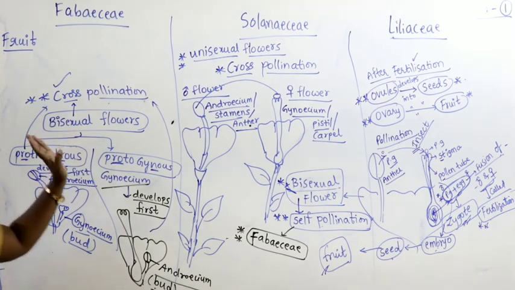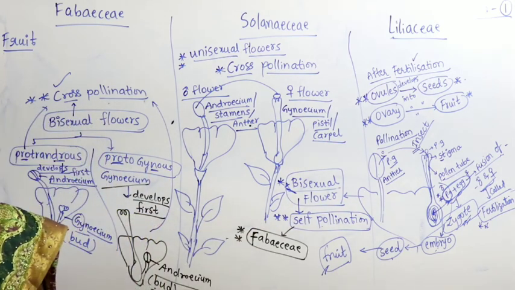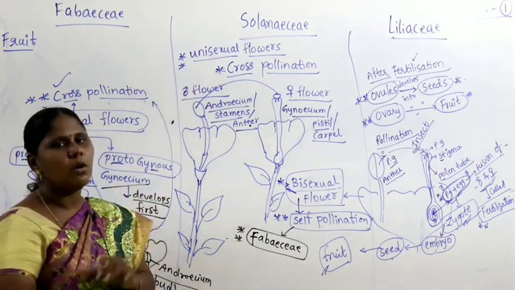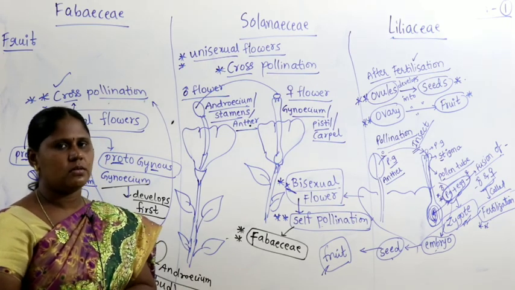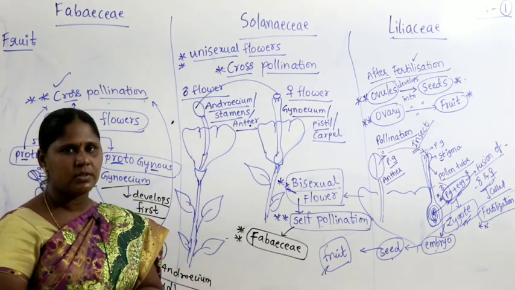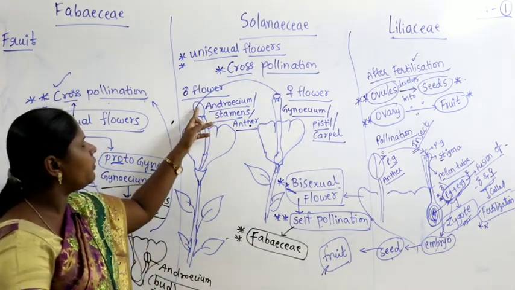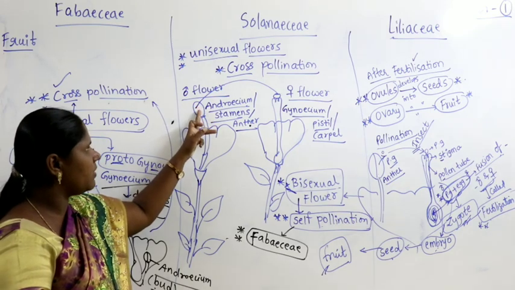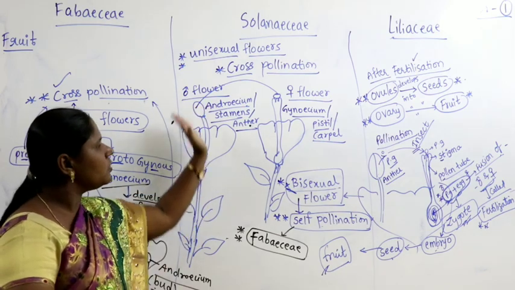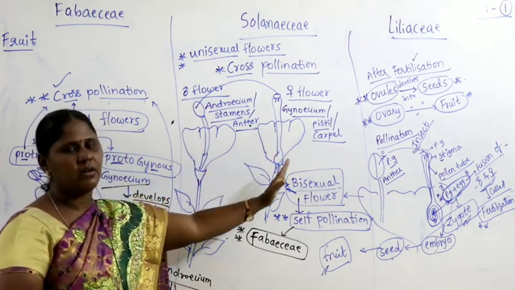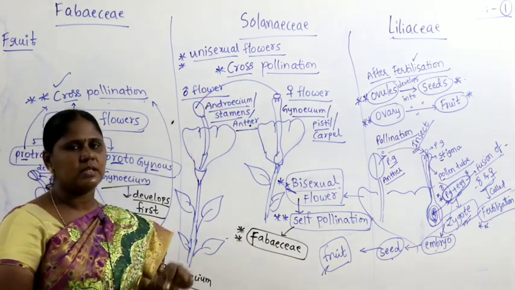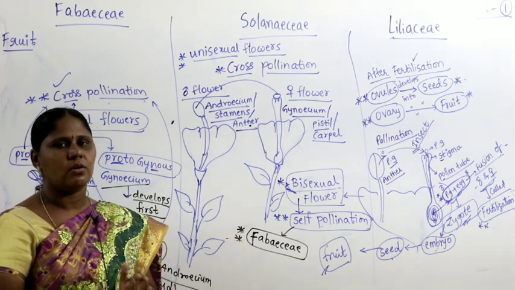This is about bisexual flowers. Coming to unisexual flowers, most unisexual flowers undergo cross-pollination. In lower classes you studied the difference between self and cross-pollination. Here there is a transfer of pollen grain from the androecium, from the stamens, the anther of one flower, which we call a male flower, to the stigma of a female flower of another plant. That is called cross-pollination. If an insect is involved, it is called entomophilous cross-pollination.